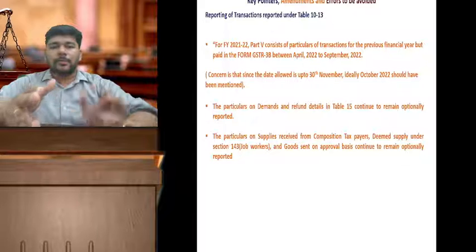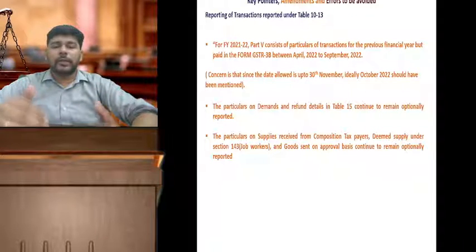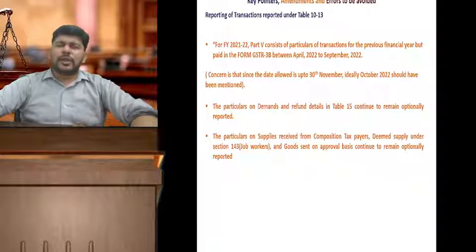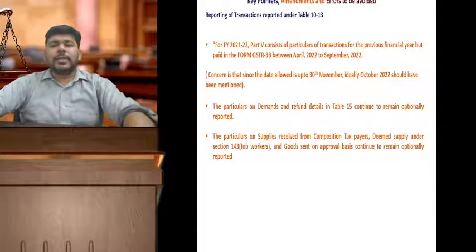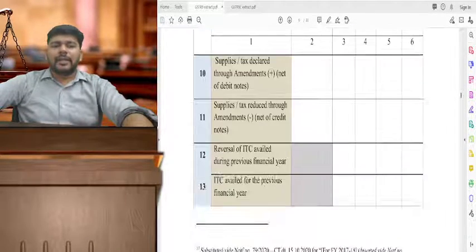So this particular comment about the September date may be ignored, because now it has been clarified by CBIC. The amendments say that the particulars of demands and refunds are to be reported in this table. Now I'm taking you through table number 10, 11, 12, 13.